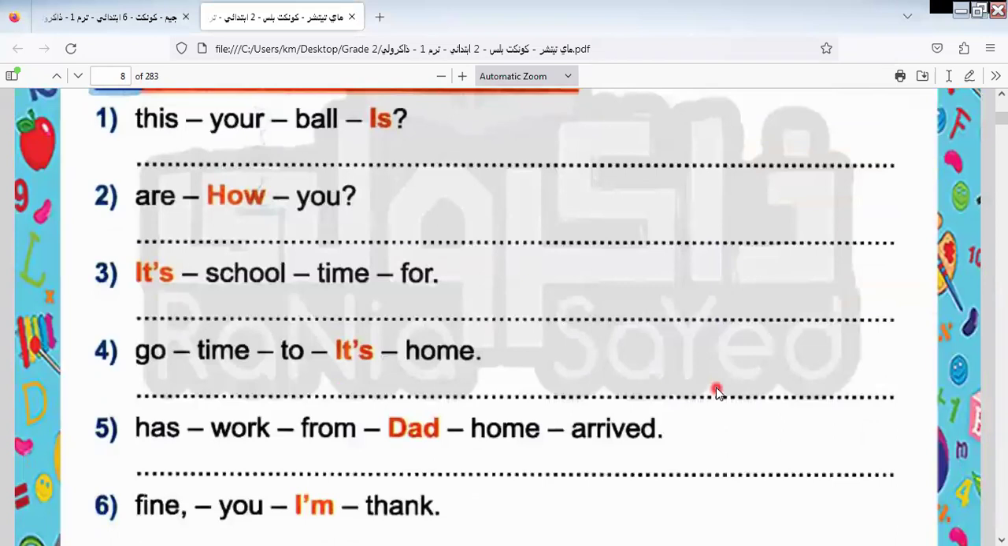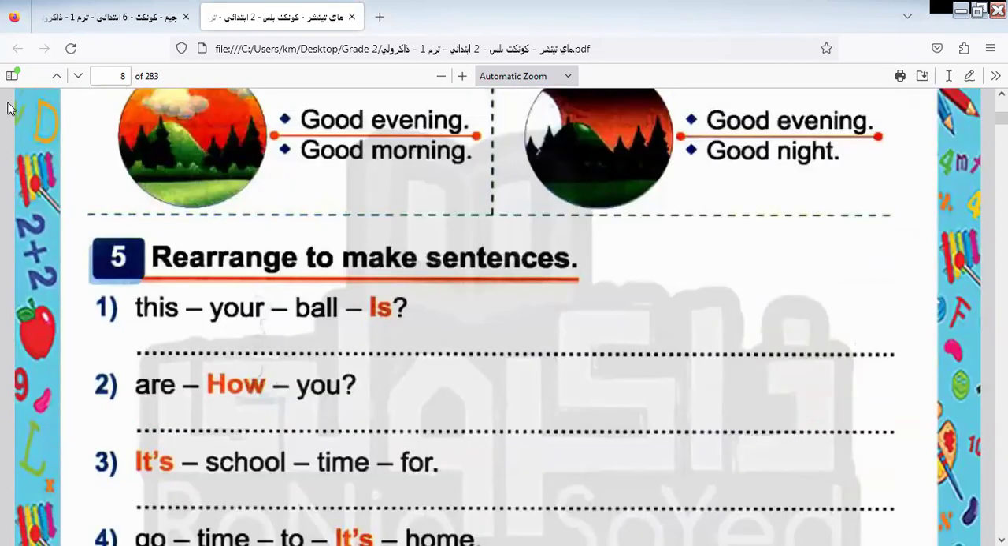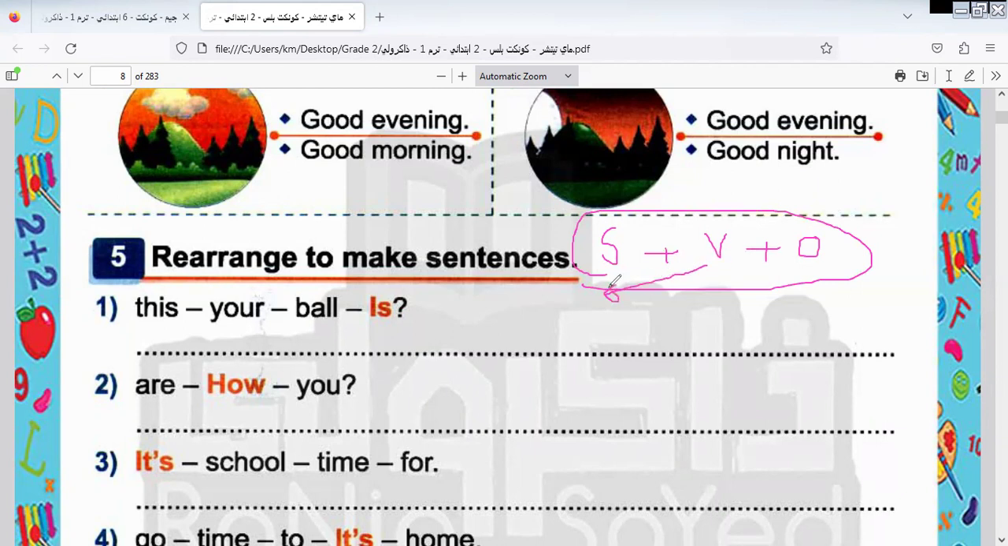Here we have rearranged, as we told you before, the rule of subject plus verb plus object. So this is the rule of this question. When we make a question, what do I do? I place the verb instead of the subject, as we know before. I answered 3 of them, and I will leave the rest for you to do by yourself. Here it will be is. The answer: I place the verb instead of the subject. Is this your ball?